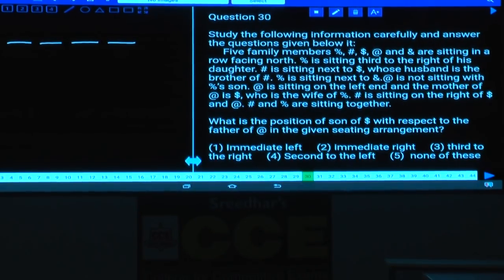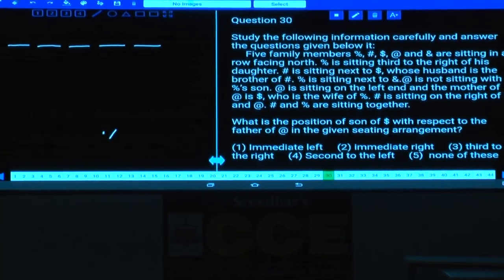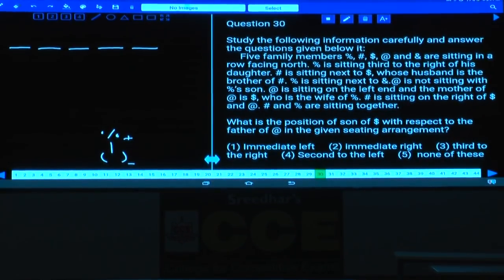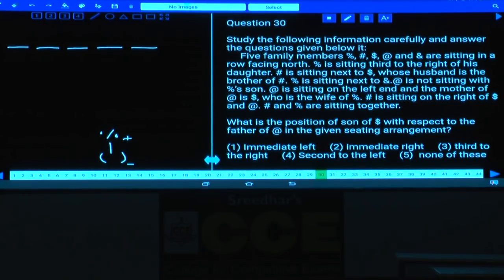And percentage is seated third to the right of his daughter. Now percentage seated third to the right of his daughter means percentage is a male and has a daughter. Percentage is seated third to the right of his daughter. So percentage can be at this place or at the right extreme. How many possibilities do we have? We have 2 possibilities. Are you following or not? 1, 2, 3, 4. Now percentage can be at this end or second from the right end. Percentage is seated third to the right of his daughter and percentage is a male.